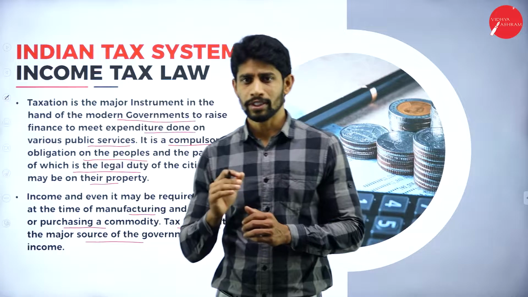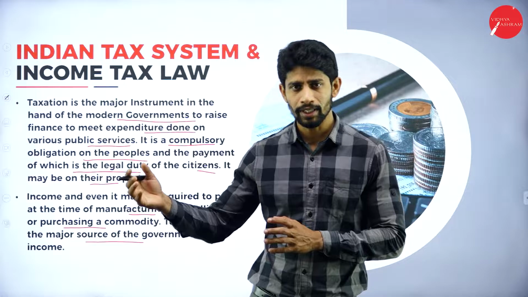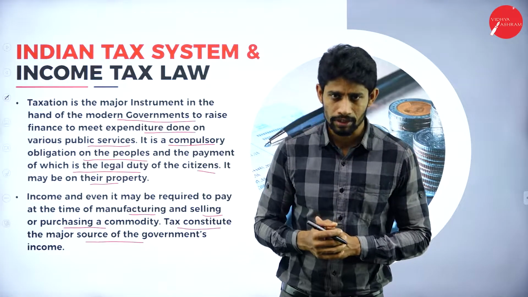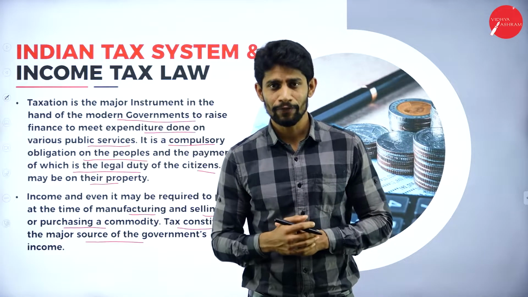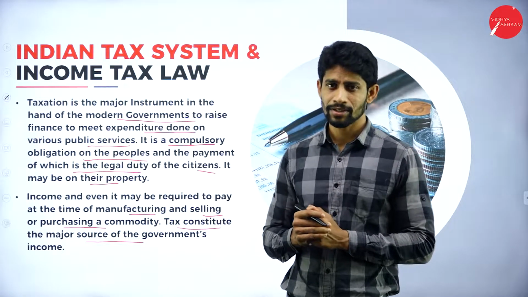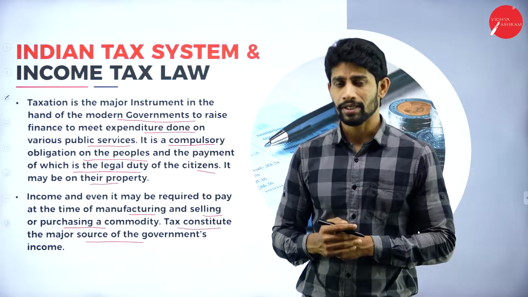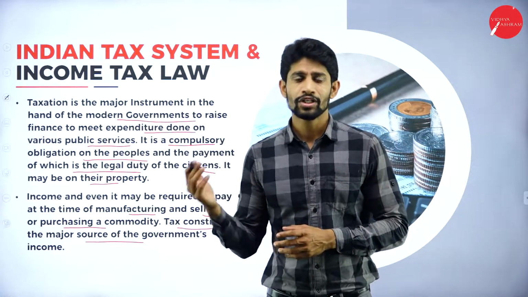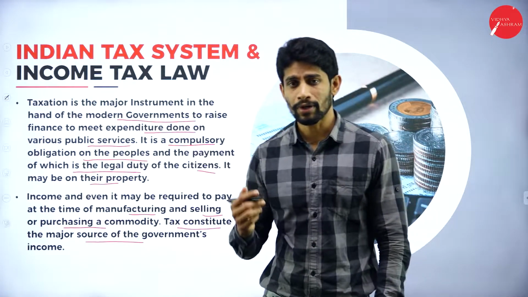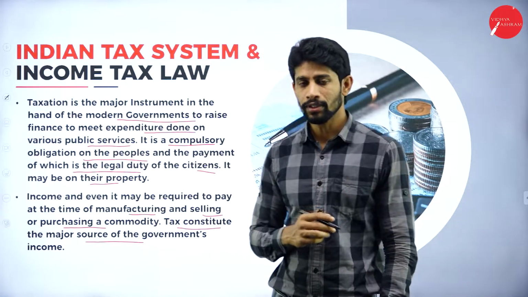Public or the people are supposed to pay tax on their personal income. For example, if they are selling a property, on whatever income they earn by selling the property, they are supposed to pay the tax. And a manufacturer, if he is into any manufacturing activity, is also liable to pay the tax on manufacturing, selling and purchasing of a commodity. If you are purchasing a commodity as a consumer, you are liable to pay the tax to the government. On your personal income, as well as on the products or services you receive, you are supposed to pay the tax to the government.